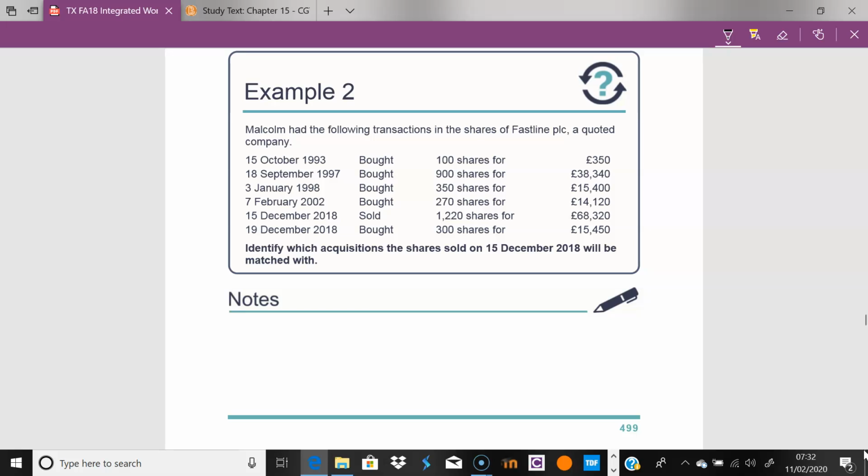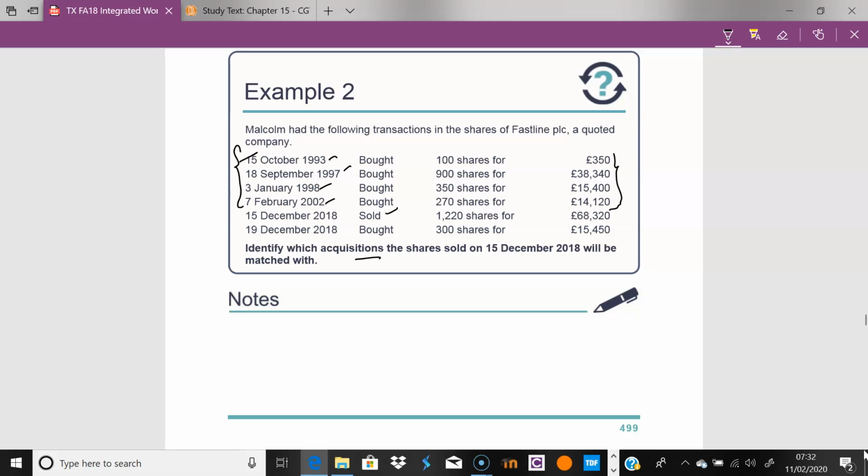Right, so example 2, here, like I said, this just wants to know, identify which acquisition the share sold will be matched with, what the match is. So here I bought this in 1993, 97, 98, 2002. All of this would just go into one big pool, all a while ago, one big AVCO pool. Here, I bought some shares on the 19th. I sold some shares on the 15th of December.